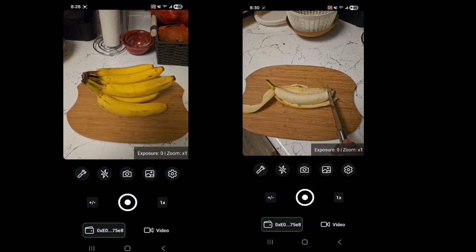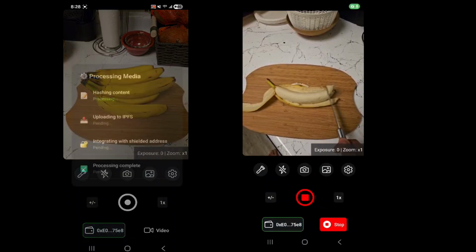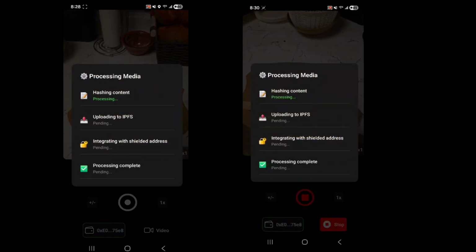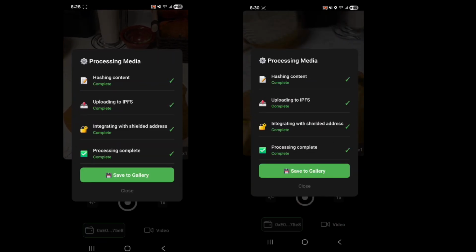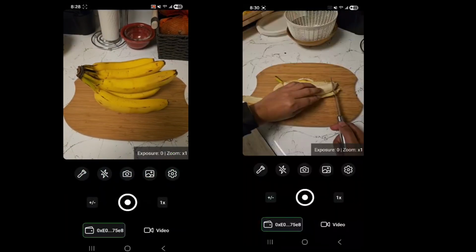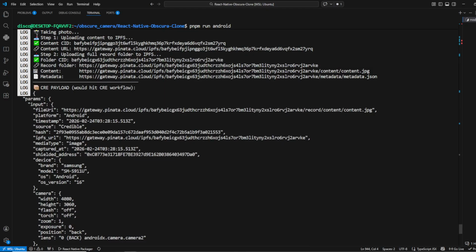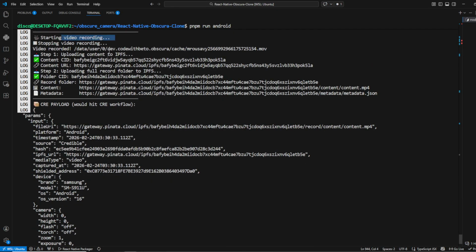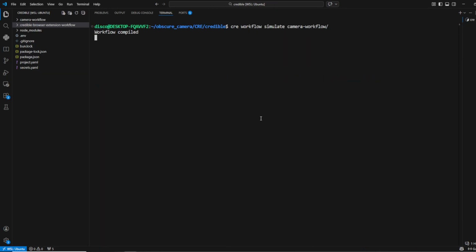The user will capture the media and the app will automatically hash the content before uploading to IPFS. It will then grab the IPFS URL along with the device's metadata and send it as a JSON payload to CRE in the HTTP trigger. This is the payload that we're sending. This one is for the photo, and this one is for the video. From here, the workflow is the same.